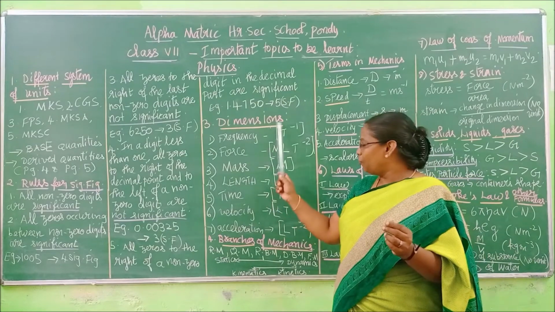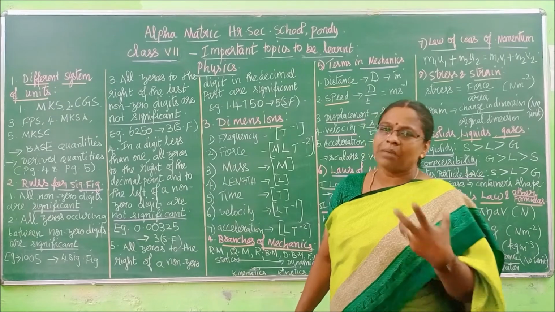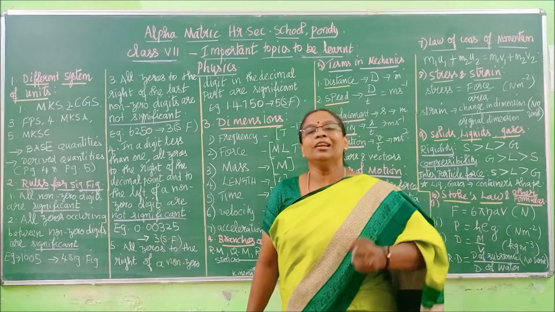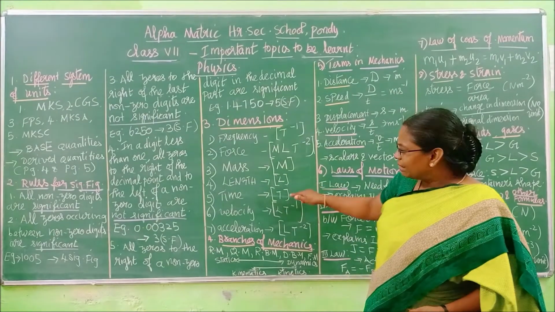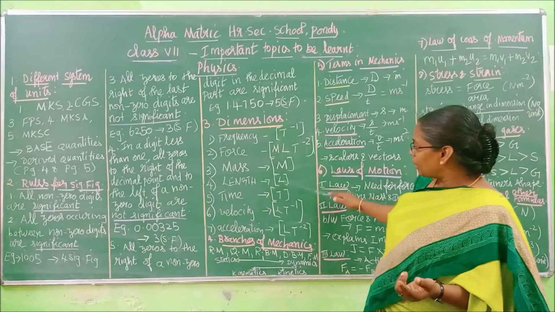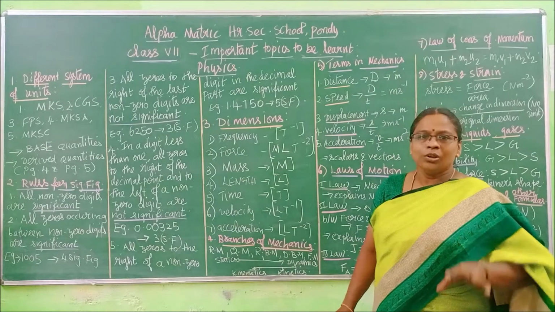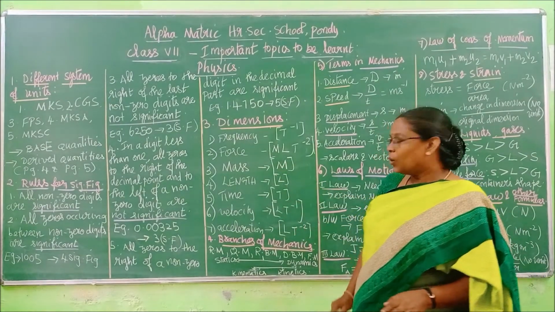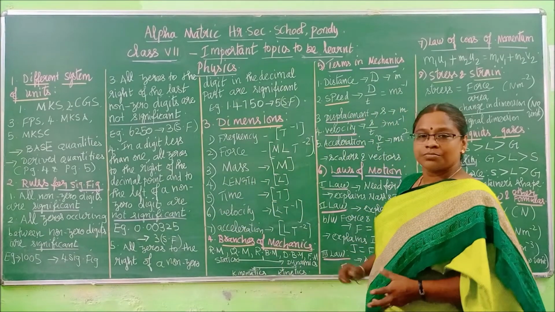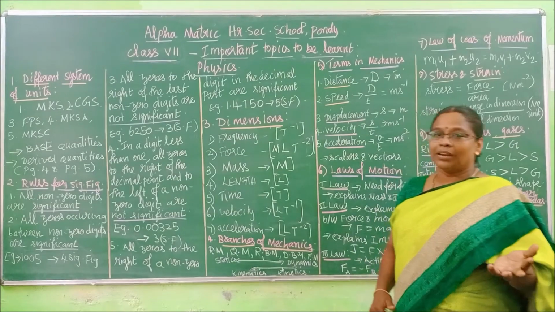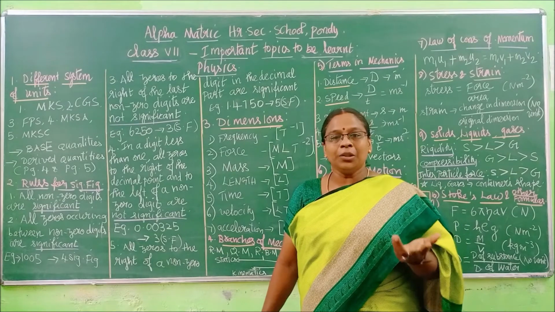Clear, children? So if you can remember this by habit, do it. If you don't remember it, it's very difficult. I'll tell you one shortcut method. First, learn the formulas for these quantities. Mass, length and time won't have any formula. Directly state M, L and T: mass means M, length means L, time means T. No other way. But for the other quantities, we can remember the formula, and from the formula you can write the dimensions. If you have to clear it, go to that previous video so that you can get it clarified.